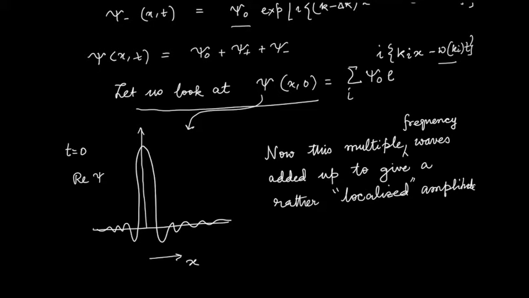Most of the amplitude is in this region, right, near x equals to 0, at t equals to 0 again for the wave. And now I can say that maybe our particle is there. So you can say that our particle is there.